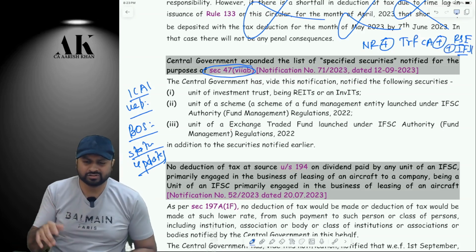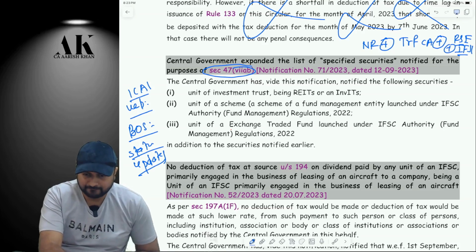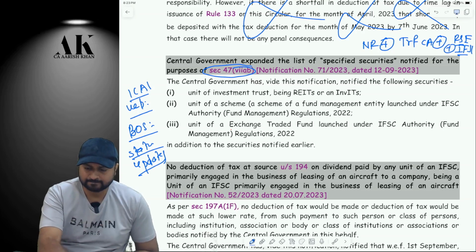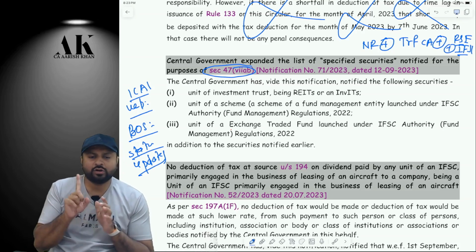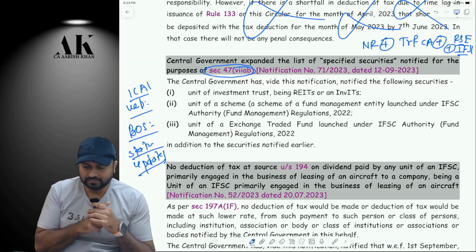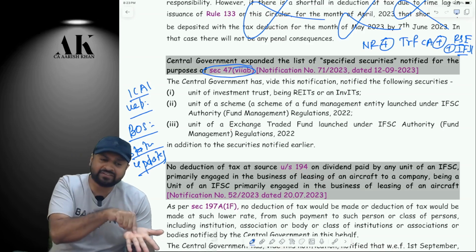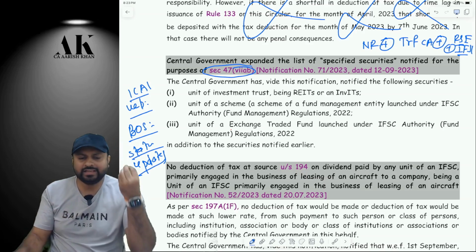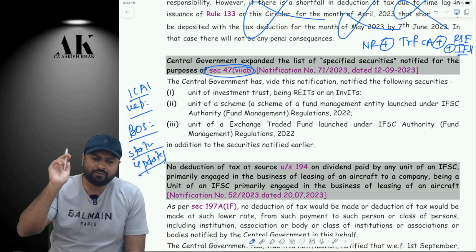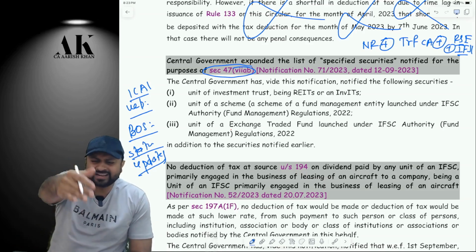I have written the conditions on the board anyways, but still you can see it once. The assessee is a non-resident, correct? If he transfers certain capital assets through a recognized stock exchange in an IFSC, not anywhere else, then his transfer of certain capital assets will not be subject to tax.